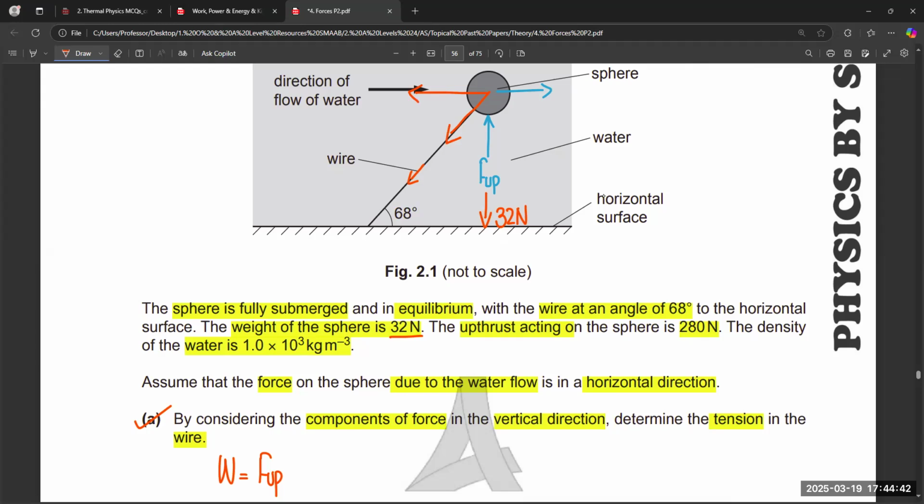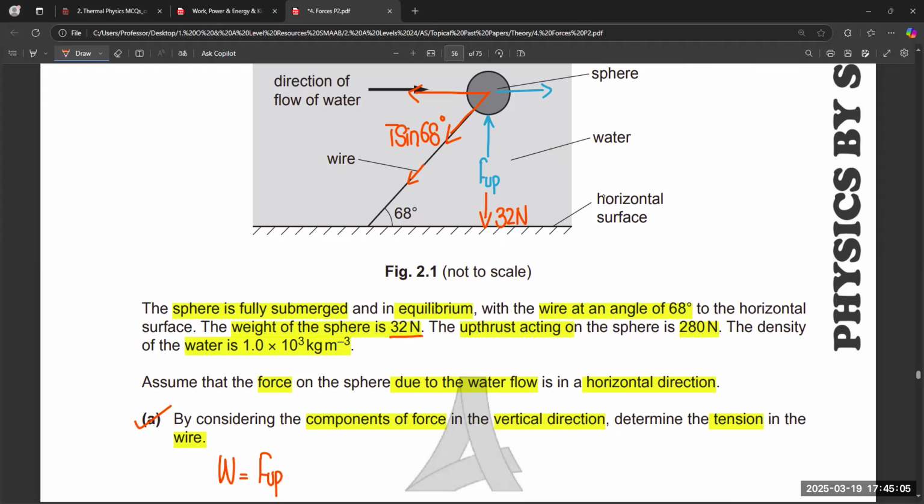So this component is T sine 68 degree. And this is also acting in downward direction with certain angle. So this tension force is also supporting the weight of the sphere. So it is in downward direction.